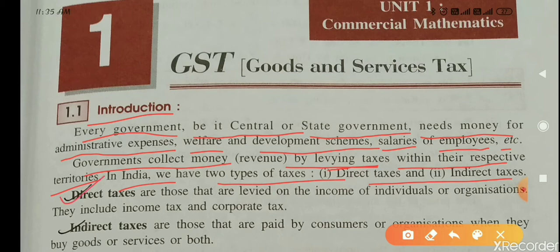One is direct tax. What is direct tax? It is levied on the income of individuals or organizations. Direct tax means the tax charged on income of individuals or income of organizations. So such type of tax is called direct tax. Indirect taxes are those taxes paid by consumers or organizations when they buy goods or services or both.